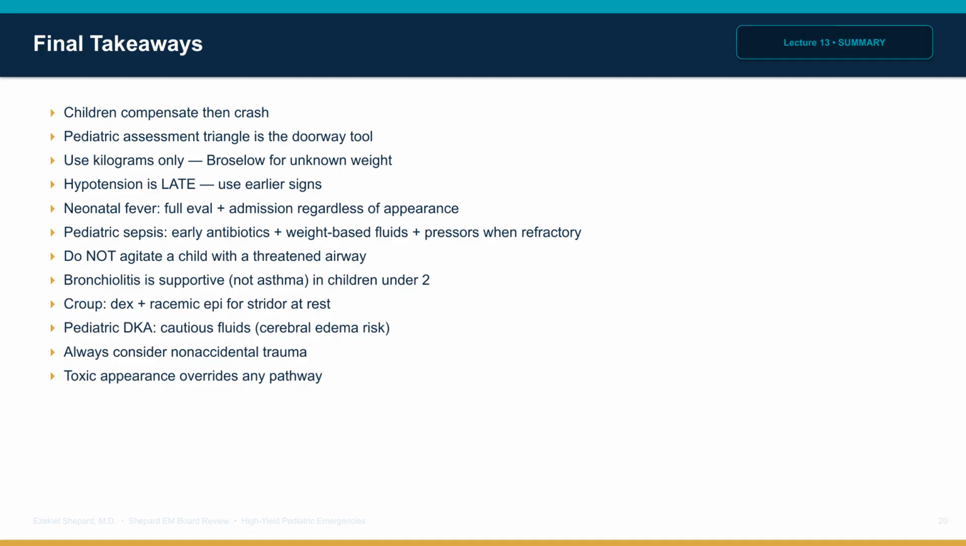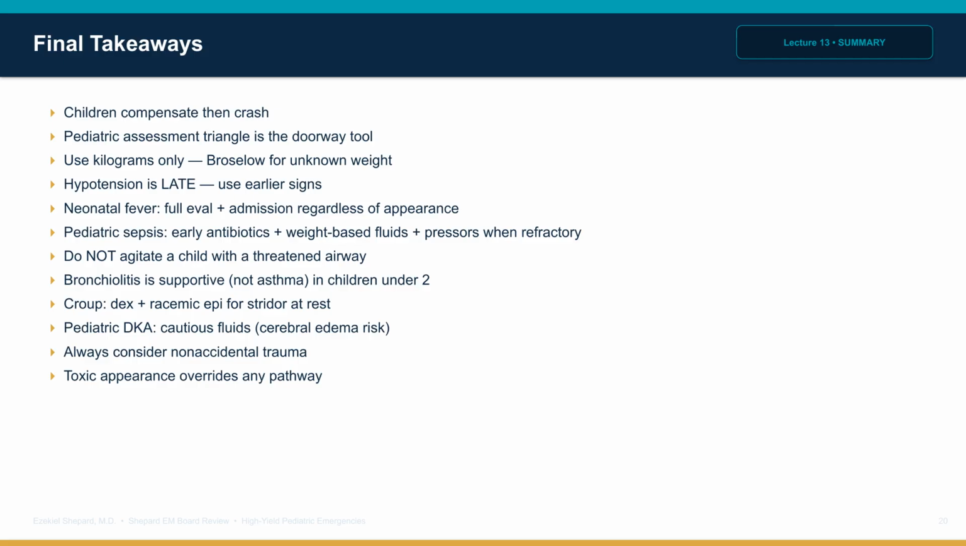The final takeaways are these. Children compensate, then crash. The pediatric assessment triangle is the doorway tool. Use kilograms only. Hypotension is a late sign. Tachycardia, work of breathing, mental status, and perfusion are earlier. Neonatal fever is full evaluation and admission regardless of appearance. Pediatric sepsis, early antibiotics, weight-based boluses with reassessment, vasopressors when fluid refractory.